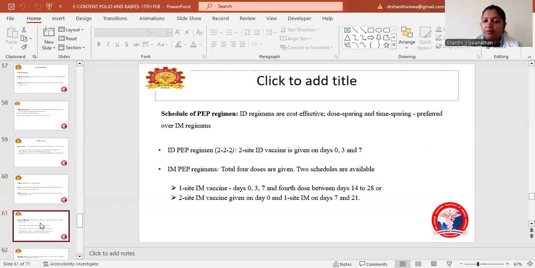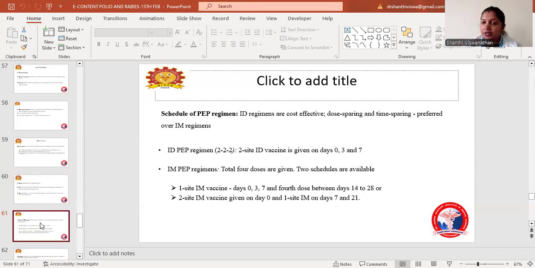Then the schedule: at what time we have to give and what days we have to prefer. The intradermal regime is cost effective, dose sparing and time sparing, so it is preferred over the IM regime. The intradermal post-exposure prophylaxis regime is 2-2-2, that is, 2-site intradermal vaccine is given on day 0, 3 and 7.